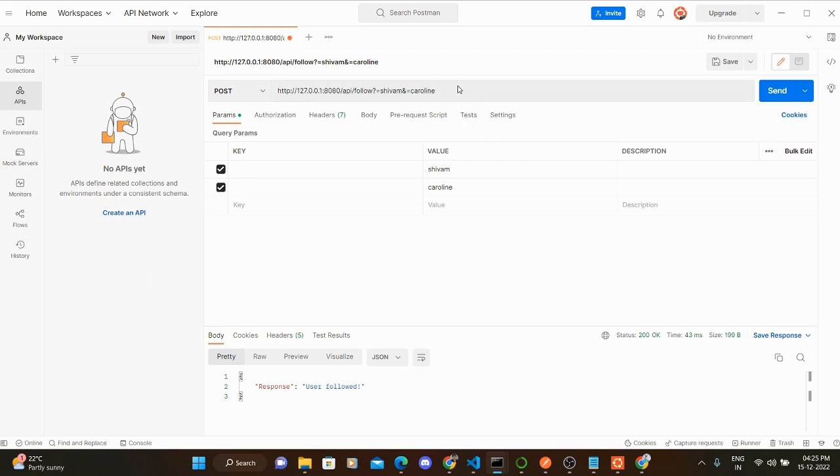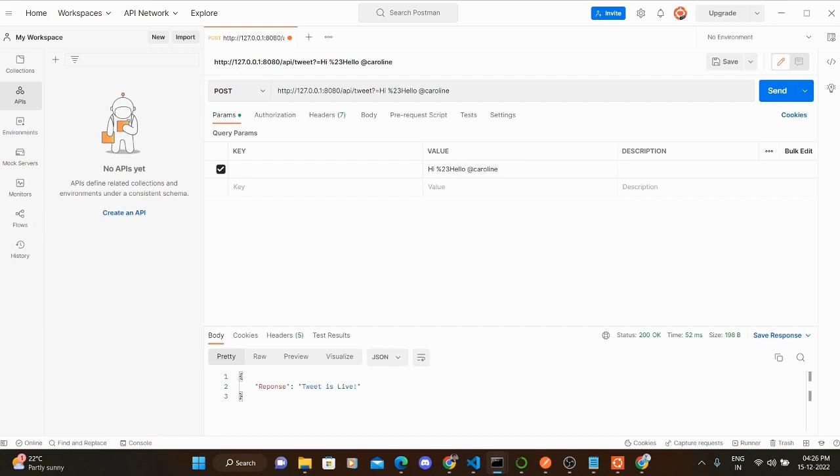Now let's move on to the next API, which is the tweet API. Now that Shivam follows Caroline, I send a tweet, hi hello Caroline, and then we send out the tweet API, and the JSON result is tweet is live. That means the tweet has gone to all the followers of Shivam. So moving on, and the tweet is now live.